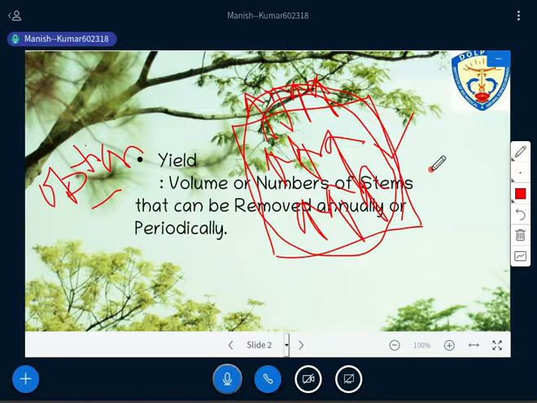Now go for the second option. This is the first option, where we are doing clear felling. Now we have another option. For example, you are doing certain kind of plantation forestry. You have a piece of area where you are already raising a number of trees. Now you have the intention to get a regular income from that particular piece of field.